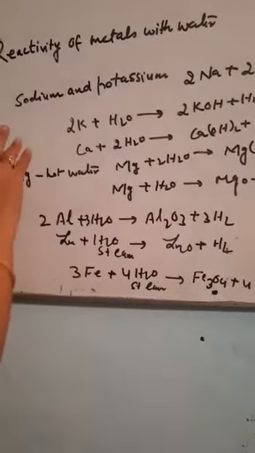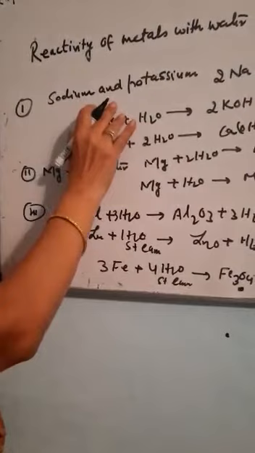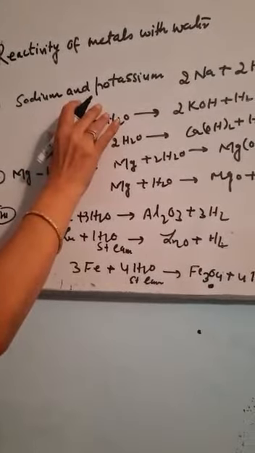Let me take those metals which are very much reactive: sodium and potassium. These are very reactive metals.